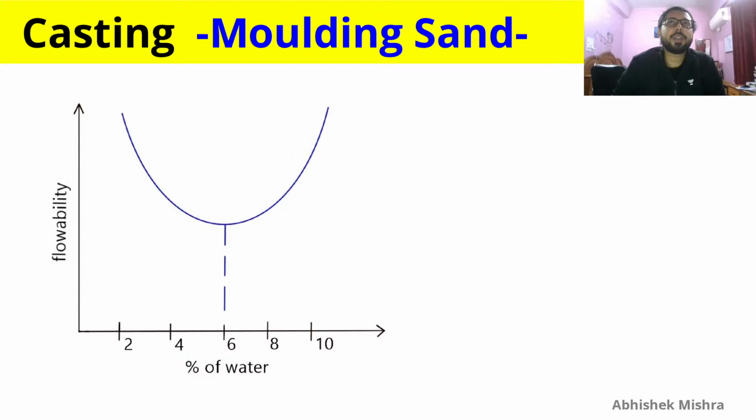Flowability, which is a property of the molding sand, will also change with percentage of water. After 6 percent of water, it will start increasing, because the water makes the whole molding sand flow more properly, because of the nature of water, it is fluid. Before that it will not do so because of the stickiness and adhesiveness. And therefore this is the variation of flowability with percentage of water. It is passing through a minimum value, that is at 6, and then it is increasing.